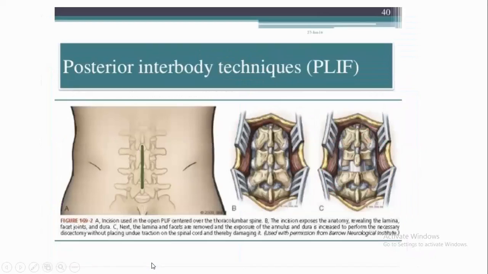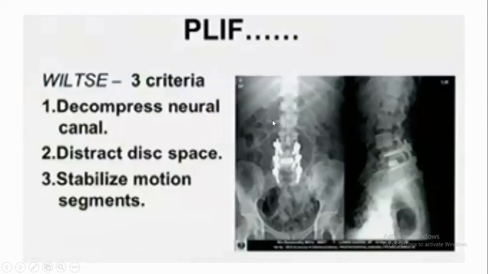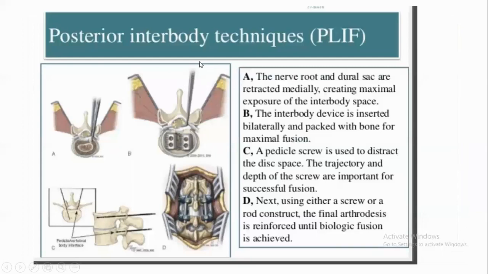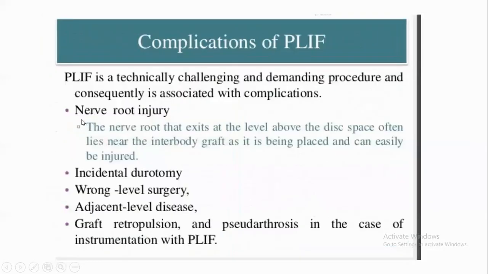In posterior lumbar interbody fusion, a midline posterior incision is placed. It is based on three criteria: decompresses the neural canal, distracts the disc space, and stabilizes motion segments. Posterior interbody fusion requires the nerve root and dural sac to be retracted medially, creating maximum interbody space. Interbody devices are inserted bilaterally and packed with bone for maximum fusion. Pedicle screws are placed in the adjacent levels. Complications of PLIF: because the nerve root is retracted, nerve root injury is more common, and incidental durotomy is more common. Wrong level surgery and adjacent level disease can be seen.